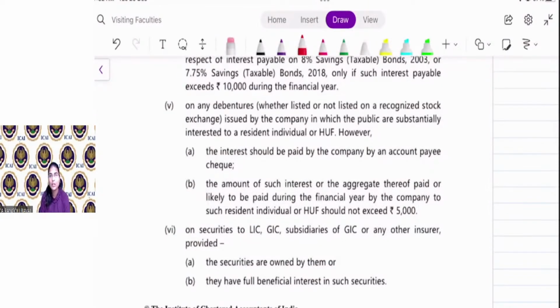So if a listed company is paying interest on debenture to an individual or HUF, then they are not required to deduct TDS if the payment is made by account payee cheque. That means if the payment is made in cash, then the TDS is required to be deducted. And the amount of such interest or aggregate thereof paid or likely to be paid during the financial year by the company to such resident individual or HUF should not exceed 5,000 rupees.